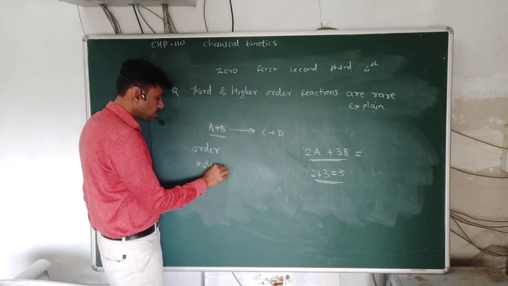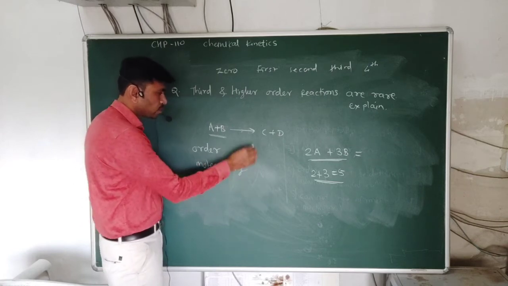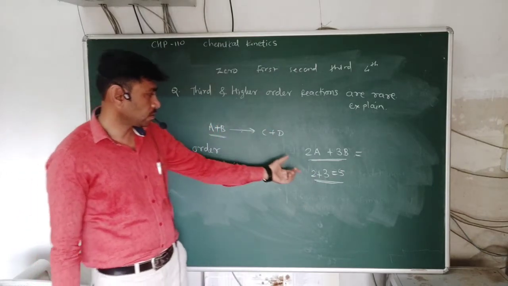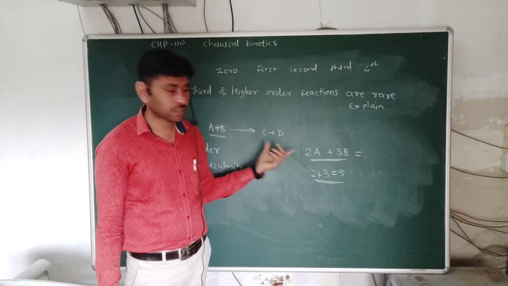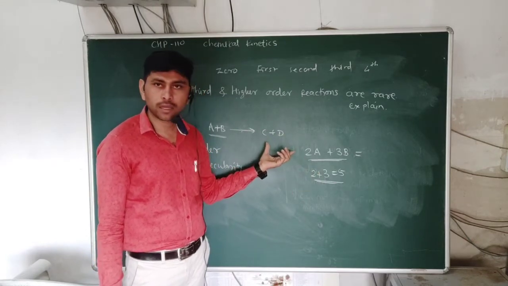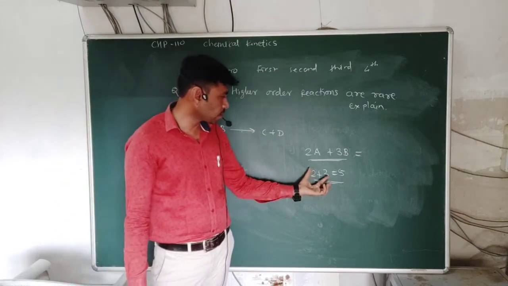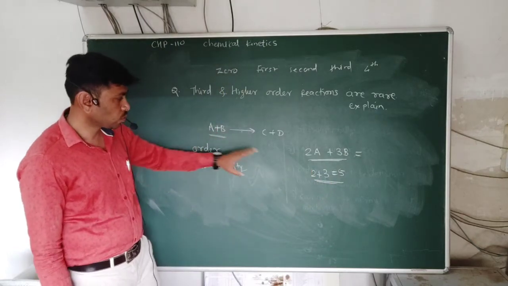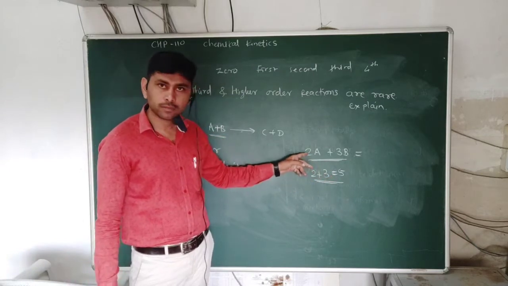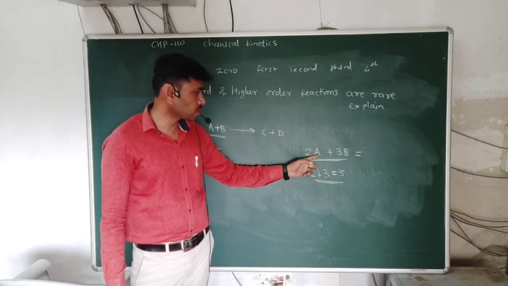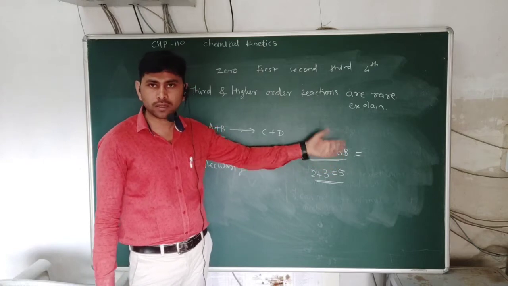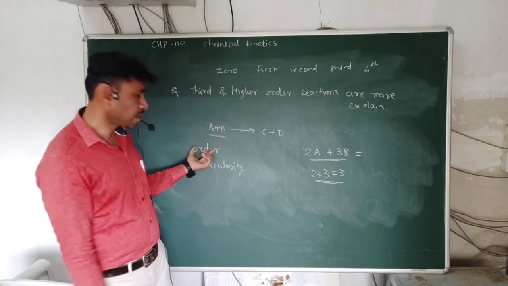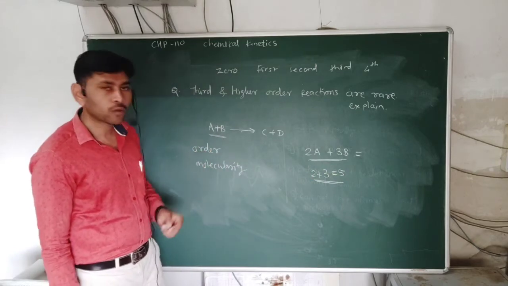For the total balanced equation, not a single elementary step, we cannot get any information about order and molecularity.